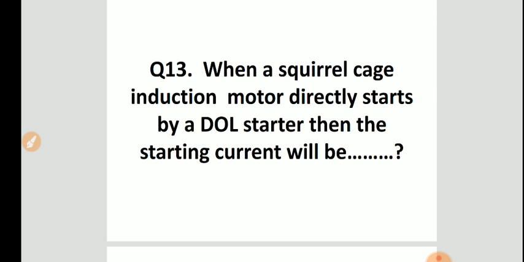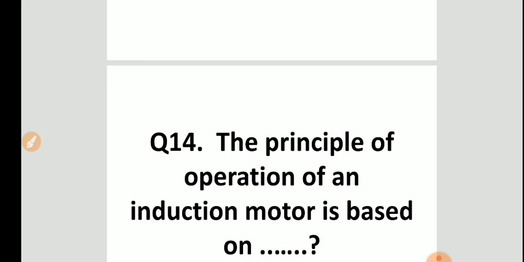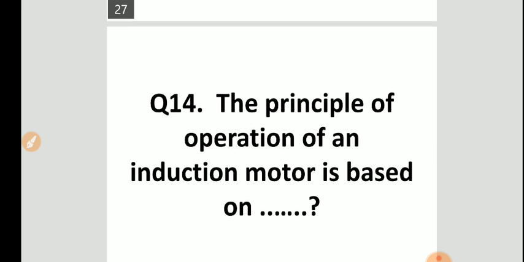When a squirrel cage induction motor is started directly by a DOL starter, then the starting current will be, the answer is 5 to 7 times of the full load current. DOL stands for direct online starter. Next question, question number 14.